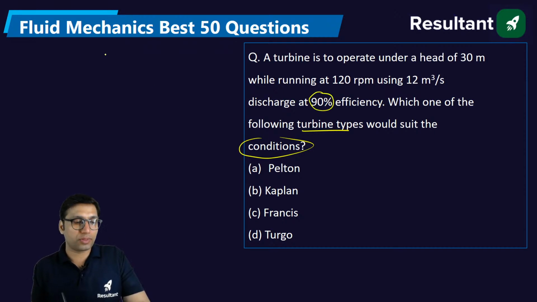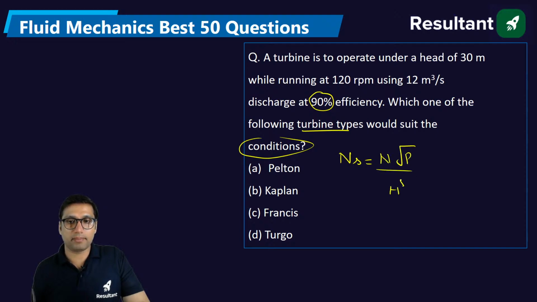So how to solve this question? First of all, how do you classify, how do you tell which of the following will be the type of turbine? Depending on the specific speed. Specific speed is equal to N root P divided by H to the power 5/4.